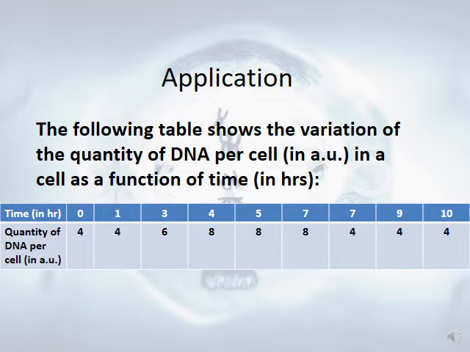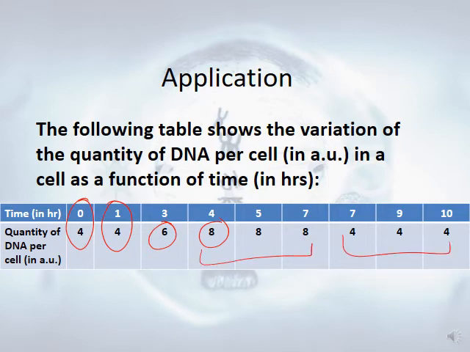In this application, the following table shows the variation of the amount of DNA per cell in AU as a function of time in hours. So as you see here, the quantity of DNA at time 0 was 4 AU. At time 1, it remains 4 AU. At time 2, it increases to 6, at 3, it increases to 6. At time 4 hours, it increases to 8 and remains constant till the 7th hour, and then it decreases back to 4.